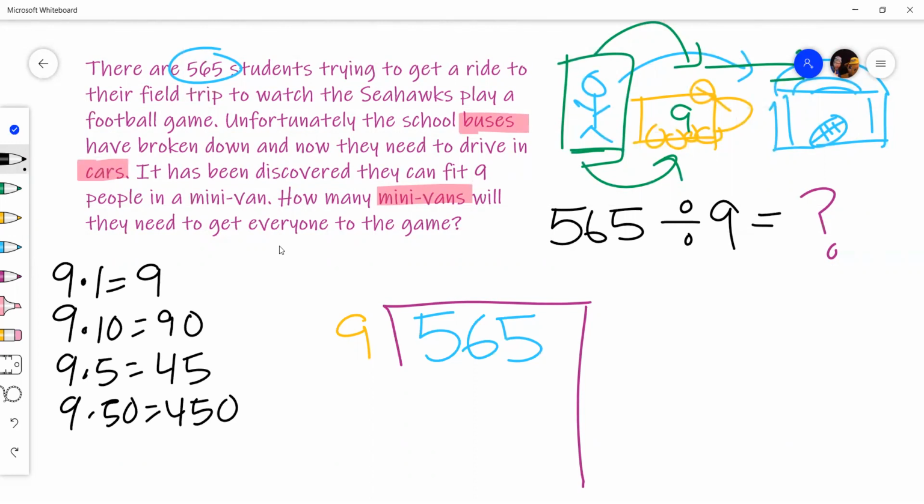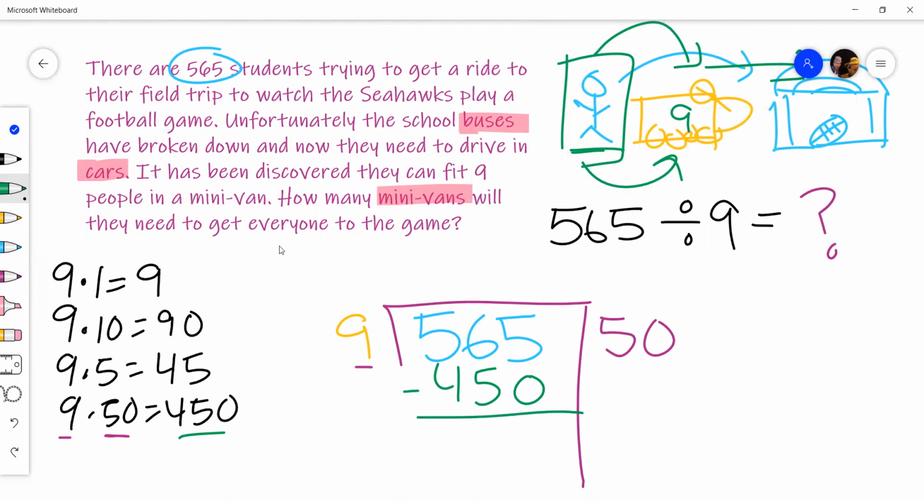I like that chunk right away, right? Again, what that's saying is we're going to take 50 groups of 9, and it is equal to 450. So of my 565 people, I got 50 minivans and got 450 of them to the game so far.